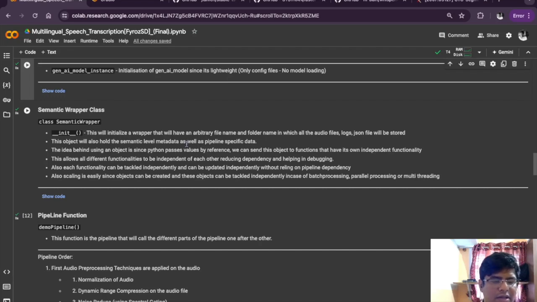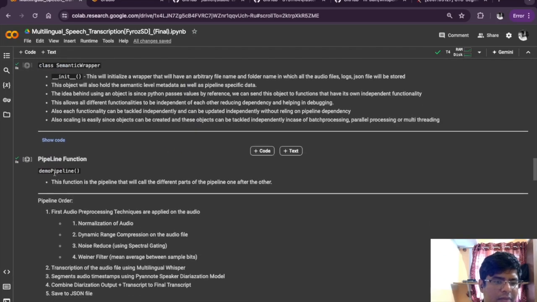Since Python passes objects by reference, we'll pass everything through pass by reference, so that I can keep all the different functionalities as independent as possible, to help in debugging, and in case any modifications or any other functionality is required, I'll just pass them after each other through a pipeline.